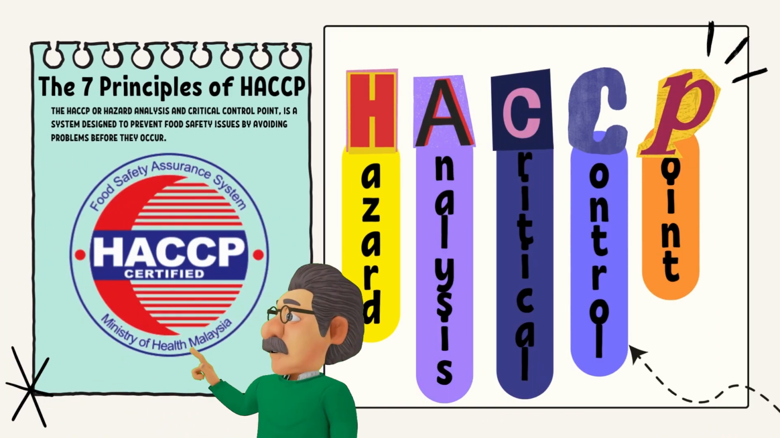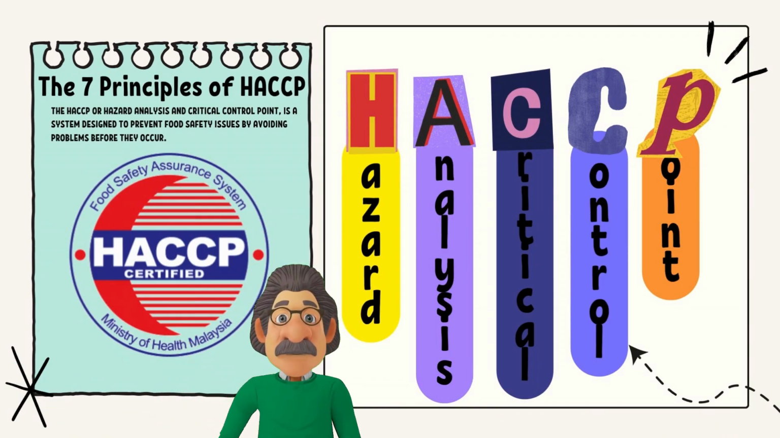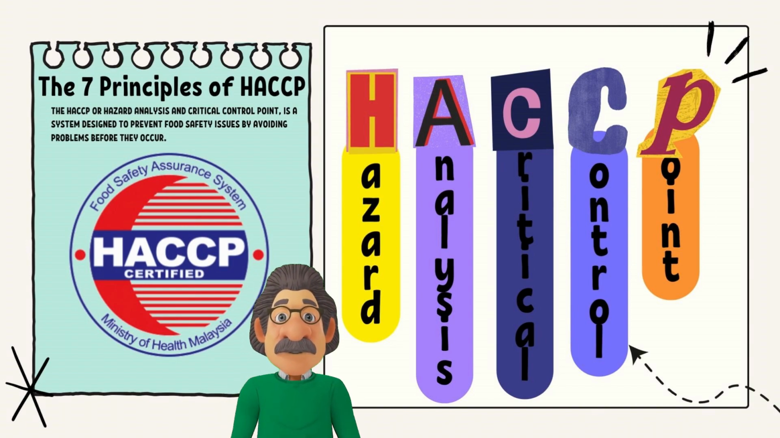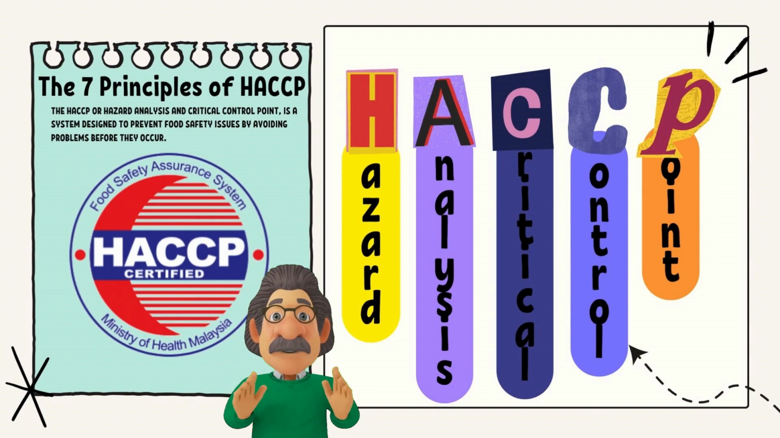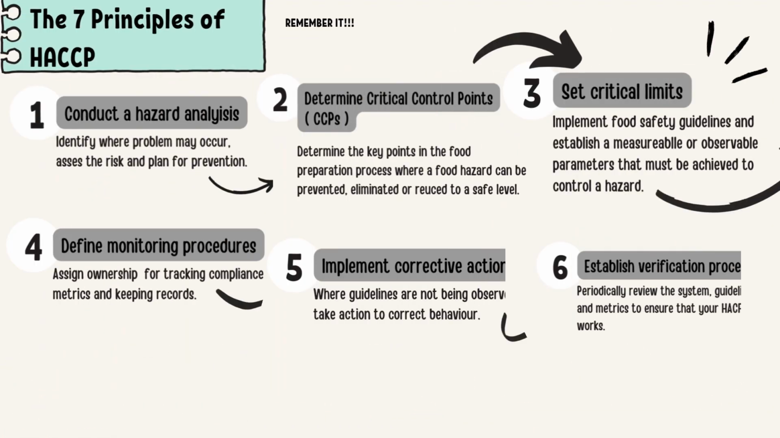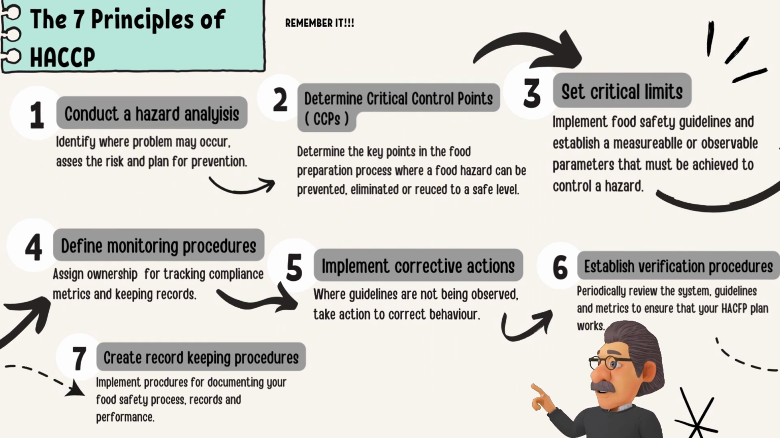Next, for my part, the 7 principles of HACCP. HACCP, or Hazard Analysis and Critical Control Point, is a system designed to prevent food safety issues by avoiding problems before they occur. Let's dive into the 7 key principles that form the foundation of this systematic approach to ensuring food safety. These are the 7 principles of HACCP.